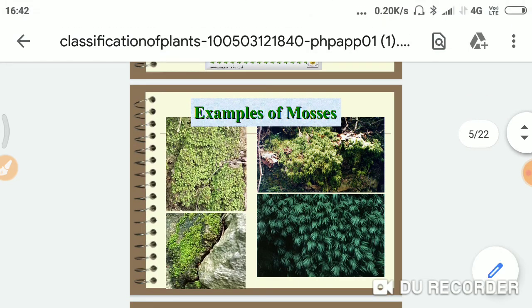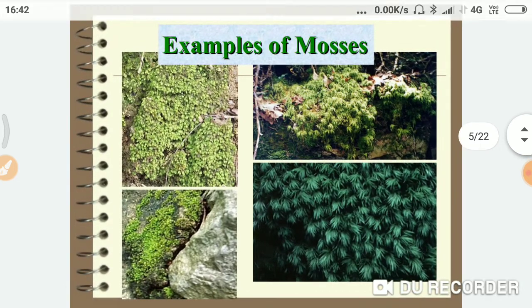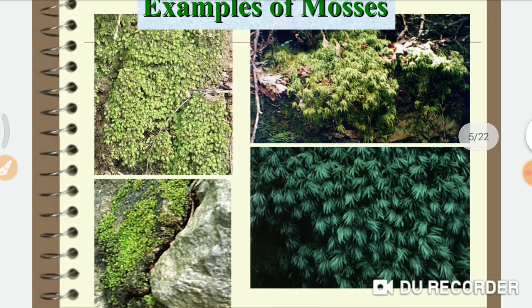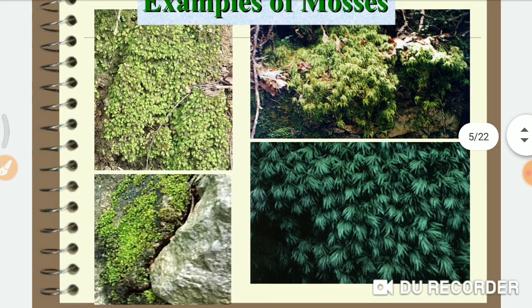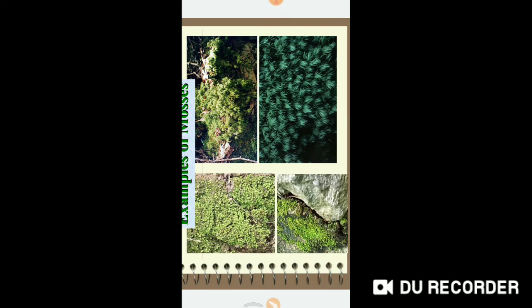I want to show you some real pictures of bryophytes. These are bryophytes. If you see the picture below, you will see all these rocks covered with a carpet-like growth. So they are bryophytes.